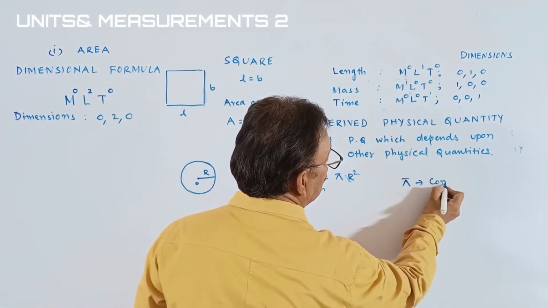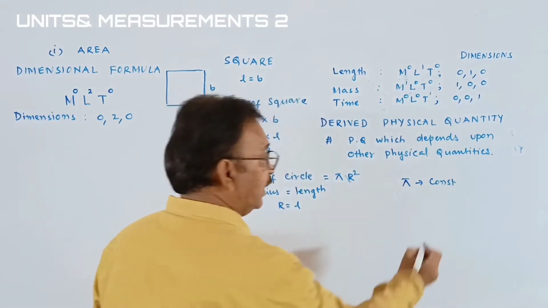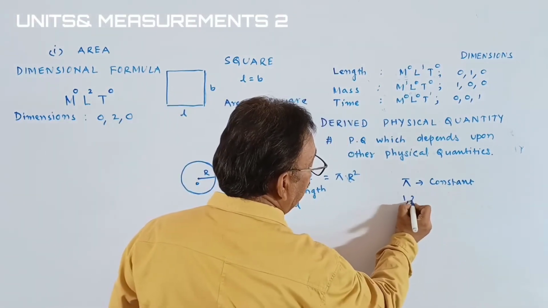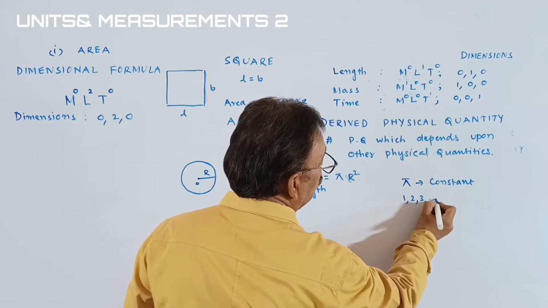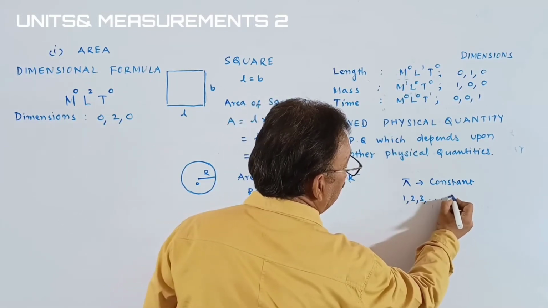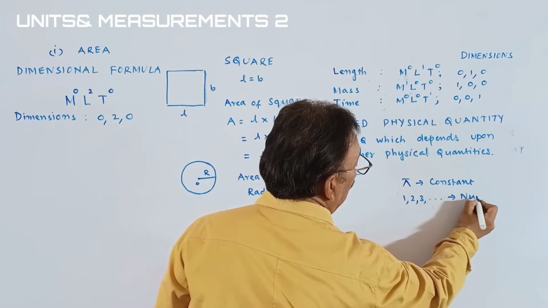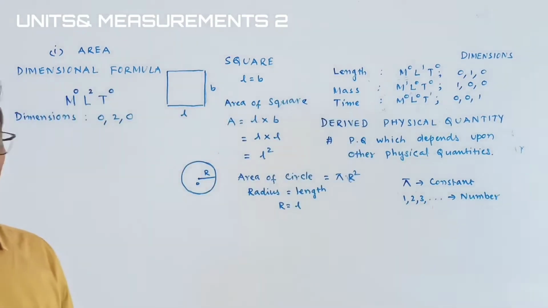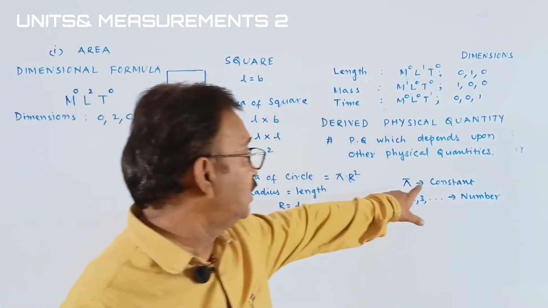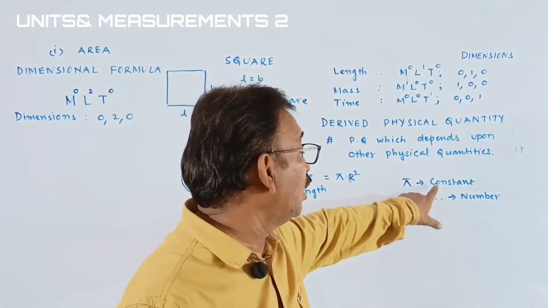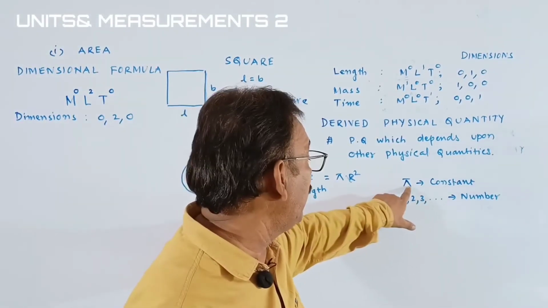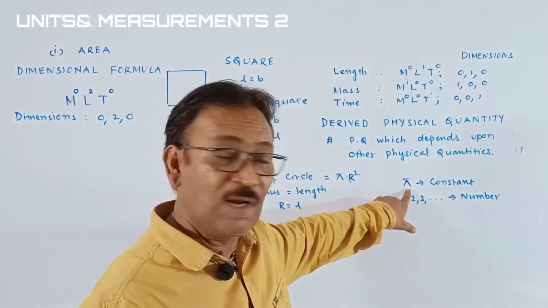Constants and numbers, whatever the number is, 3 and so on, are just numbers and don't have any dimensional formulas. Not all constants, but a few constants, don't have any dimensions. That's why we are neglecting the pi, since it is a constant.